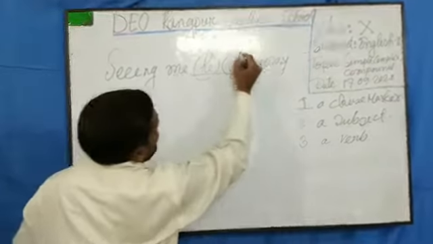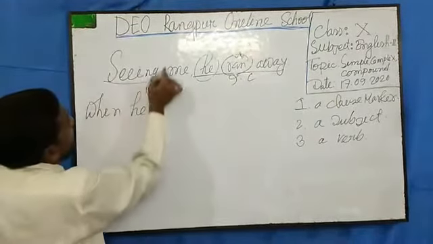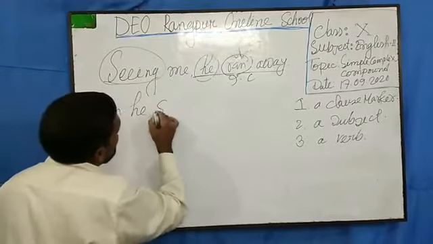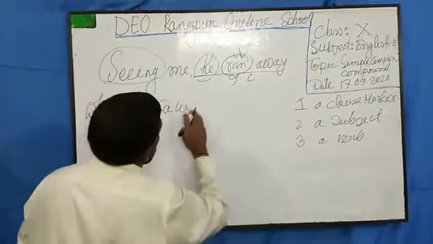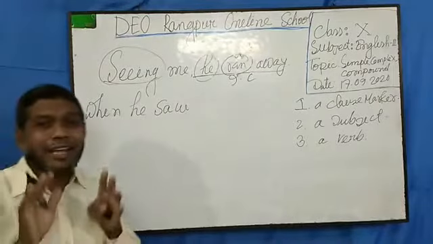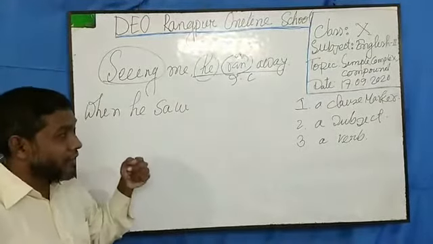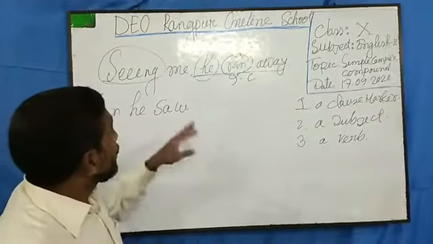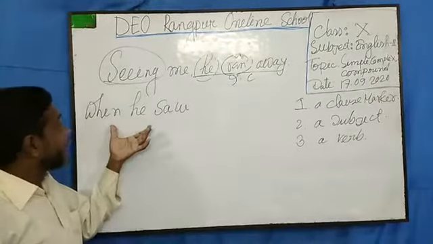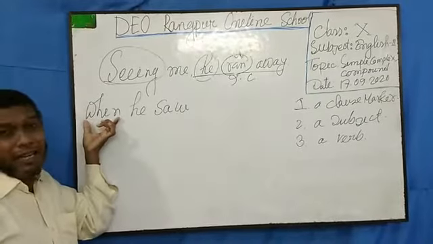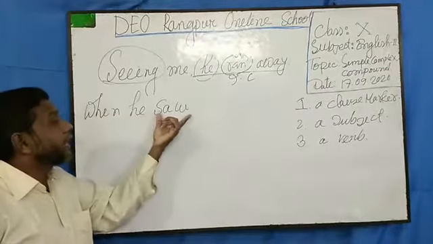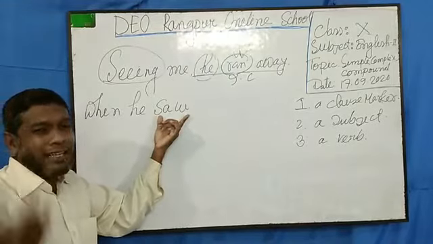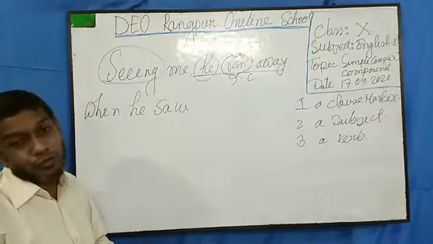So this is in the past indefinite form, and there is a non-finite verb, "see". If I make it past indefinite form, it will be "saw". So dear students, how easy it is. We have nothing to be tensed about. I have done only 3 works here. I have taken a clause marker, a subject, and a verb. I told you only by doing 3 works we can make a clause.